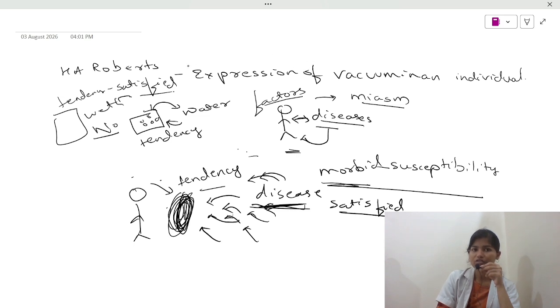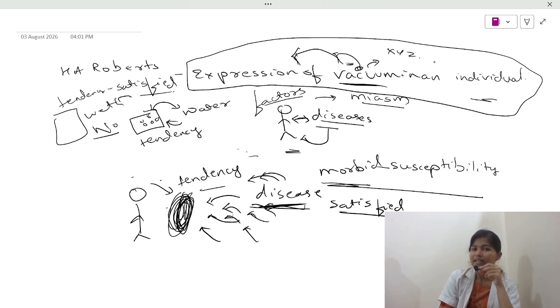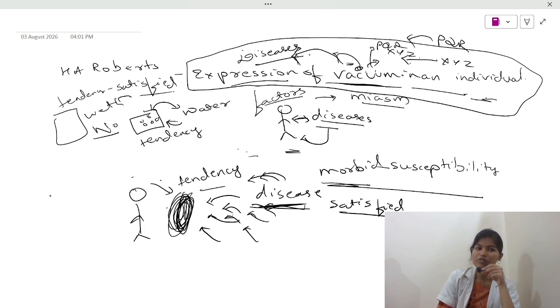Now read the definition over here. Expression of vacuum in an individual, which means that whatever the vacuum expresses, if the vacuum expresses XYZ disease, then that XYZ disease will be attracted towards your body. If the vacuum expresses some PQR disease, then a PQR disease will be attracted towards your body. So susceptibility is an expression of vacuum in an individual. This is in the case of diseases. Okay. This can also be taken physiologically.